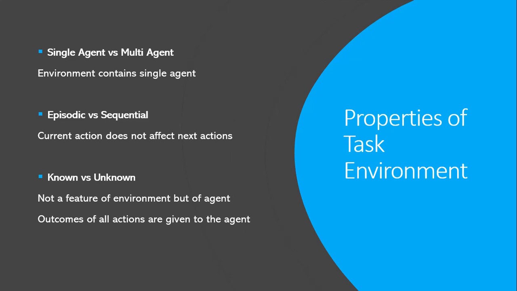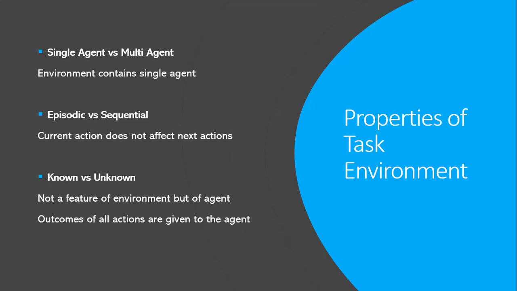So in each episode, the agent perceives something and performs some action which has no impact on next episodes. While in a sequential environment, the current action will affect all future actions. Let's take an example. In chess, tic-tac-toe, or crossword puzzle, your current action will definitely affect all future actions. So it is working in a sequential environment.